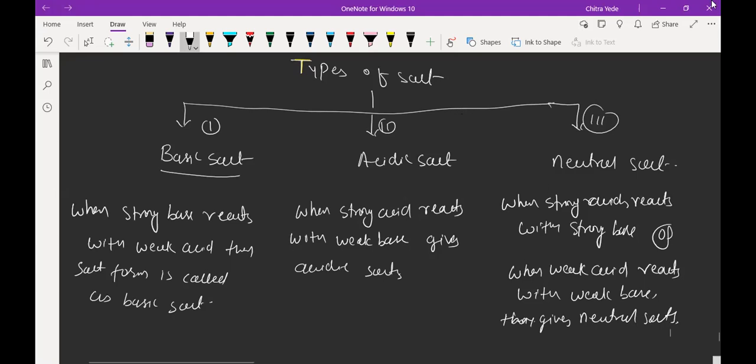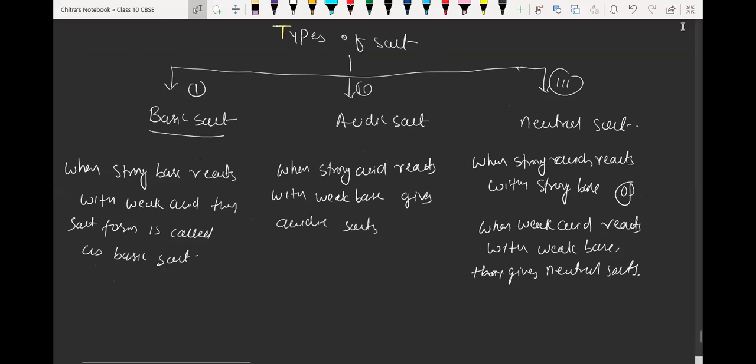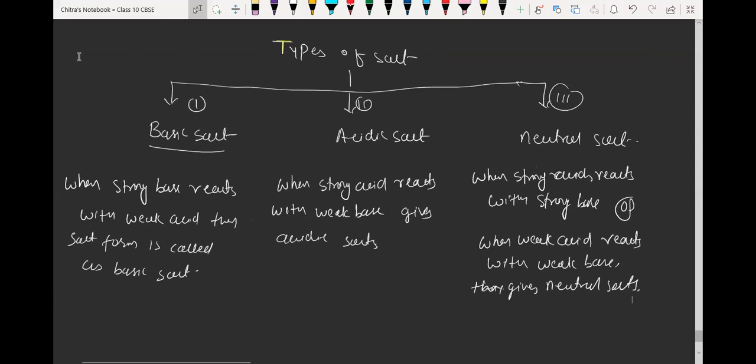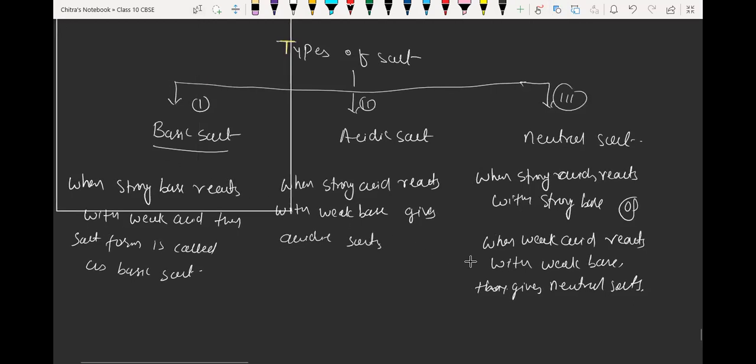Rishi? Yes, sir. Yes. So these are the types of salt. We have already gone through that in the beginning of that chapter. Okay, we have revised that. Not an issue.